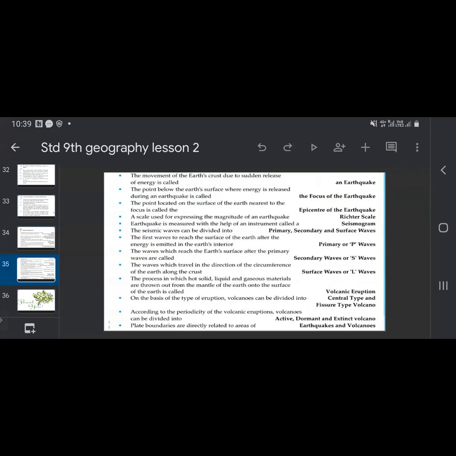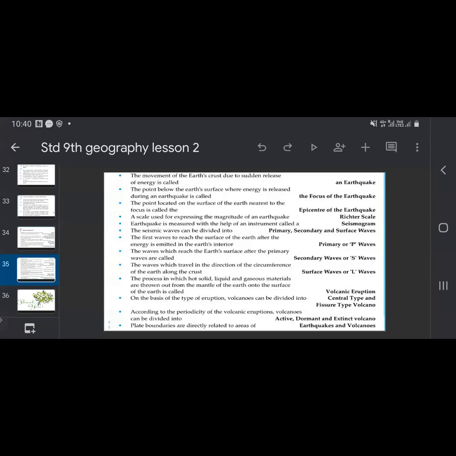Then the next is the movement of the earth's crust due to sudden release of energy, which is called an earthquake. The point below the earth's surface where the energy is released during an earthquake is called the focus of the earthquake. Then the point located on the surface of the earth nearest to the focus is called the epicenter of the earthquake.